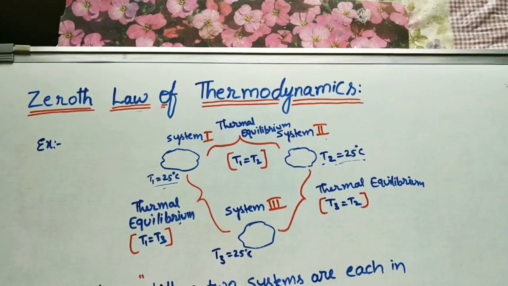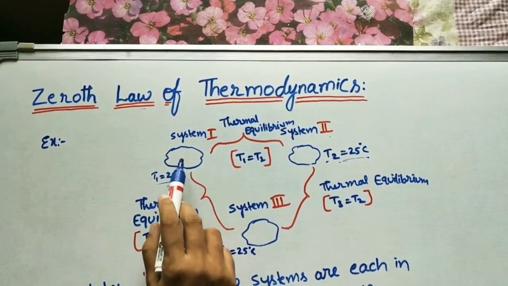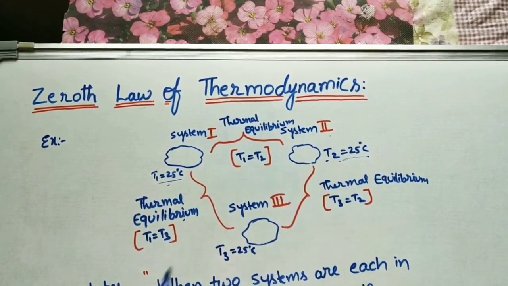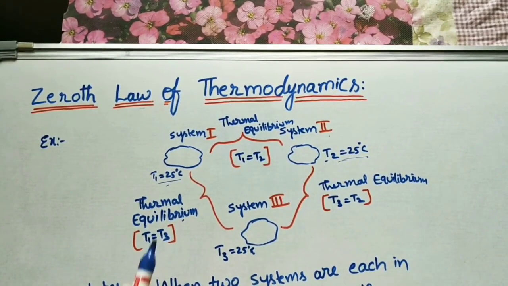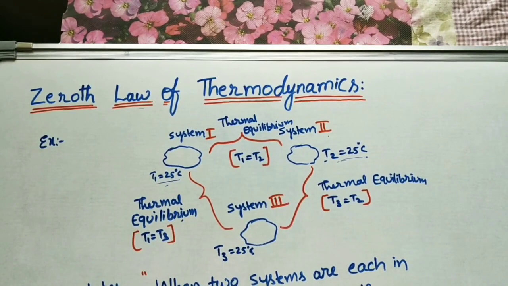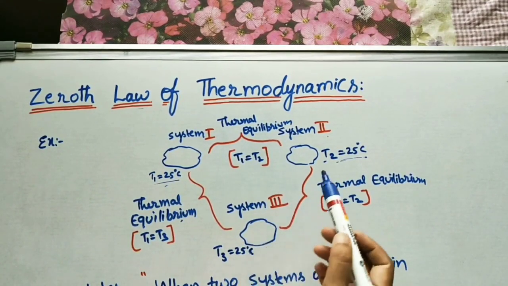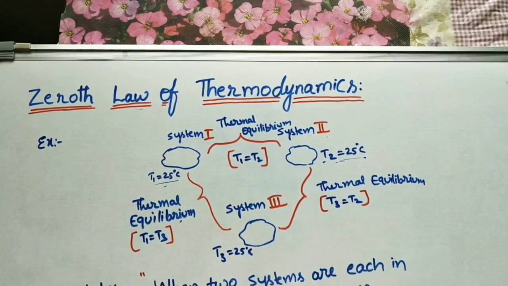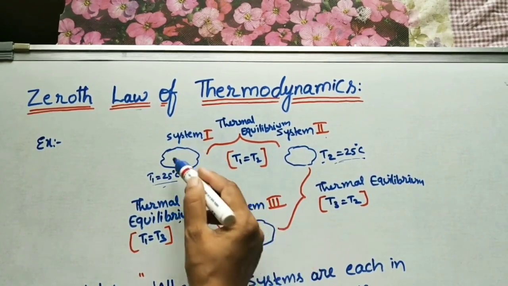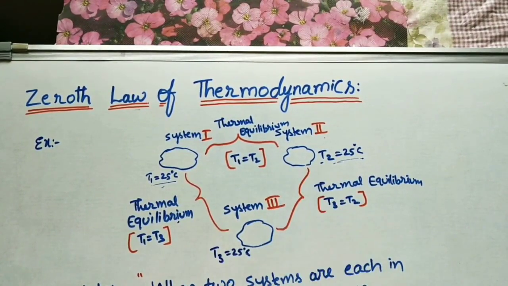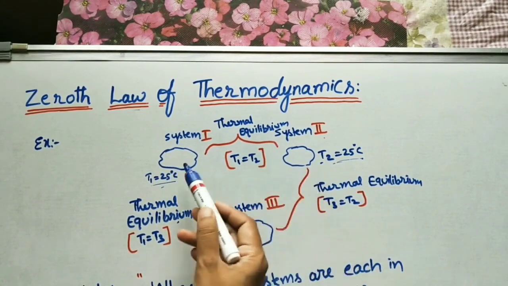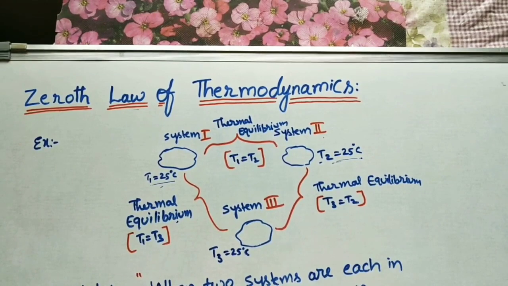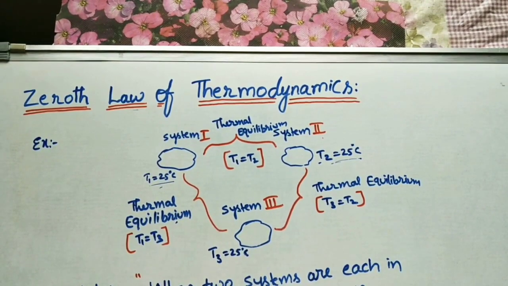Okay, got it. I will give one more example. Let us take two persons, person 1 and person 2. Now take the third person also. If person 1 and person 3 are friends and person 2 is friends with person 3 separately, these two are friends, and these two persons are also friends. Now we can say person 1 and person 2 are also friends. This is the best example for the zeroth law of thermodynamics.